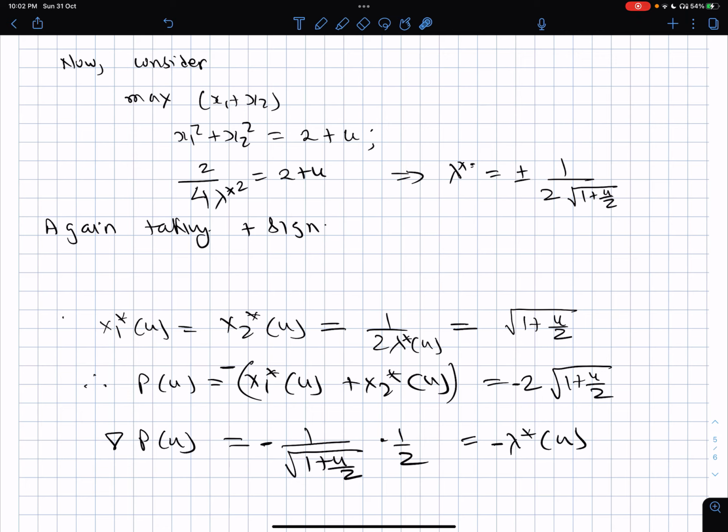I think we now have got enough handle on the importance of Lagrangian multipliers, and that they contain some kind of price information or sensitivity information, and that the primal function is a continuous function, and the corresponding x and lambda vectors are also functions of u, which are also differentiable functions, and that the gradient of the primal function is nothing but the negative of the Lagrangian multipliers. I think this is the point where we will stop studying the NEP problem. Next time we will take the NIP problem.